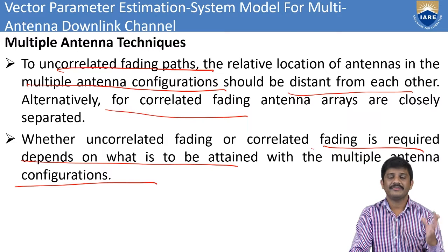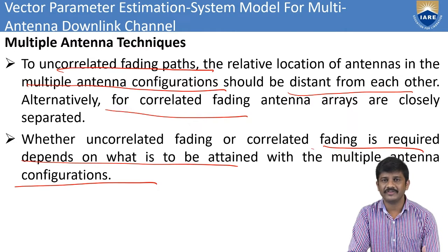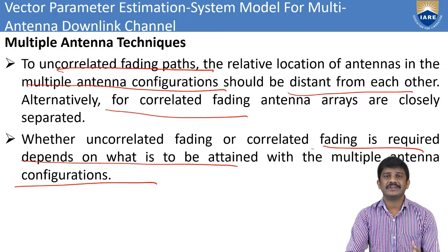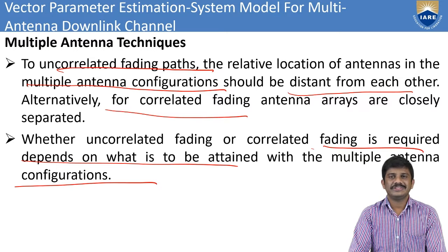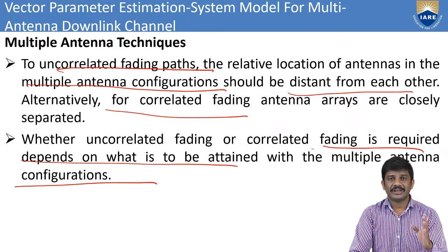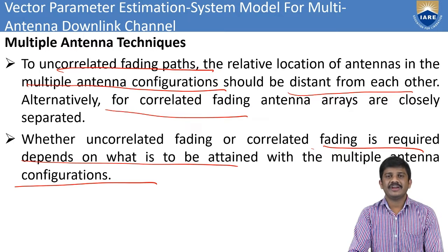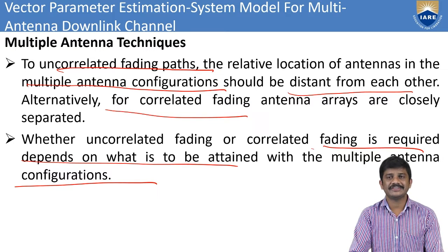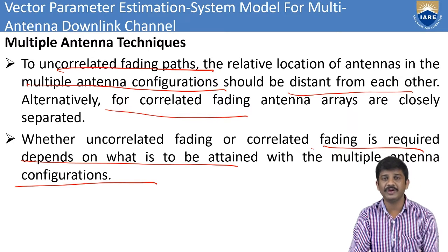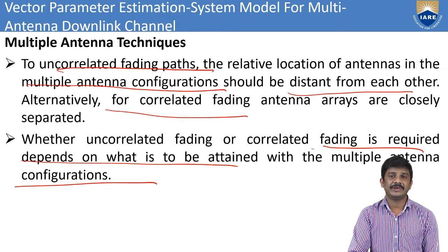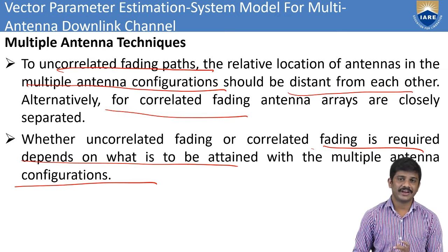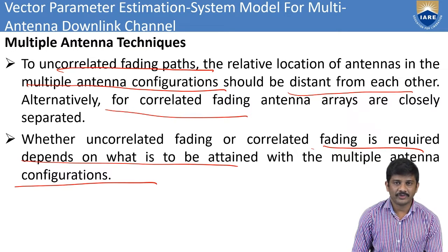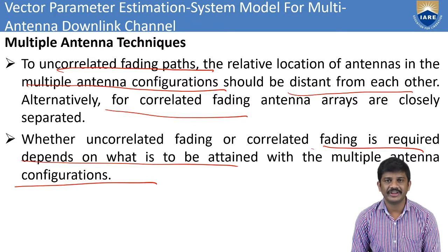Whenever you use correlated fading, they are closely separated. Both depend on the multiple antenna configuration.